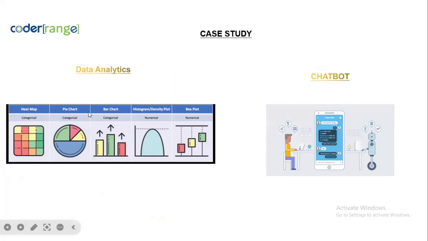You can use it for chat data analytics with reporting tools. Everybody uses chatbots. If you want to complain to Uber or Ola or Rapido, there is a chatbot there, and the chatbot will take your response.